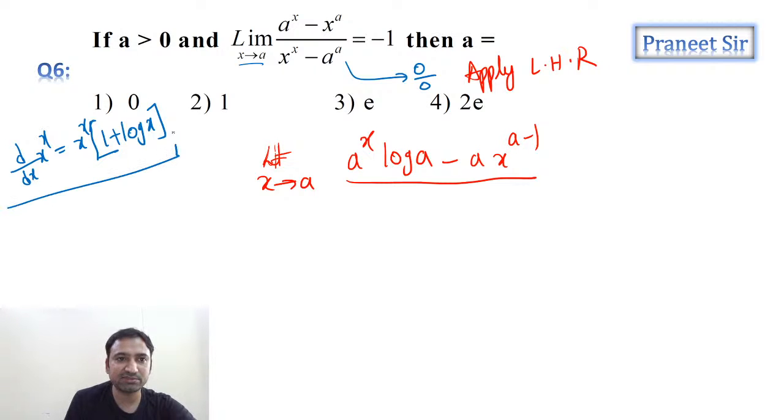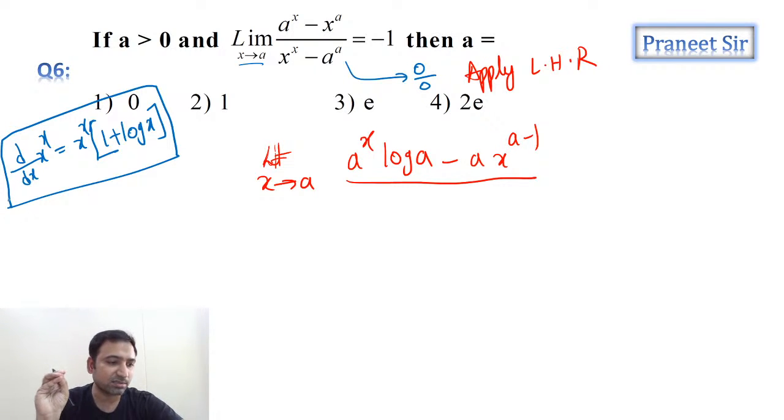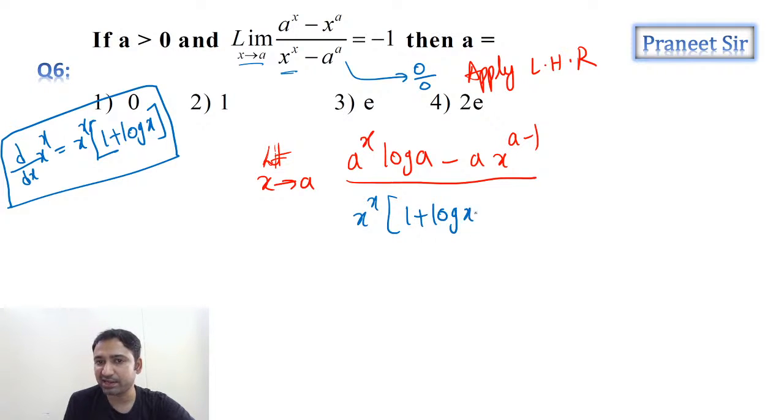Directly you can remember it as a formula, guys. d/dx of x^x equals x^x into (1 plus log x). You can remember it as a formula, because instead of calculating every time using log and differentiating, you can directly remember it. So the differentiation of x^x is x^x into (1 plus log x). This is what we're getting.